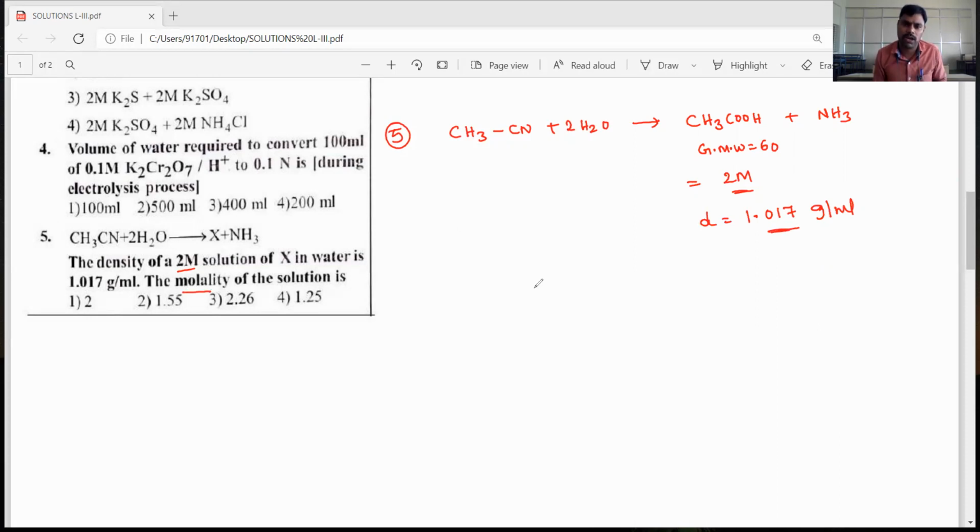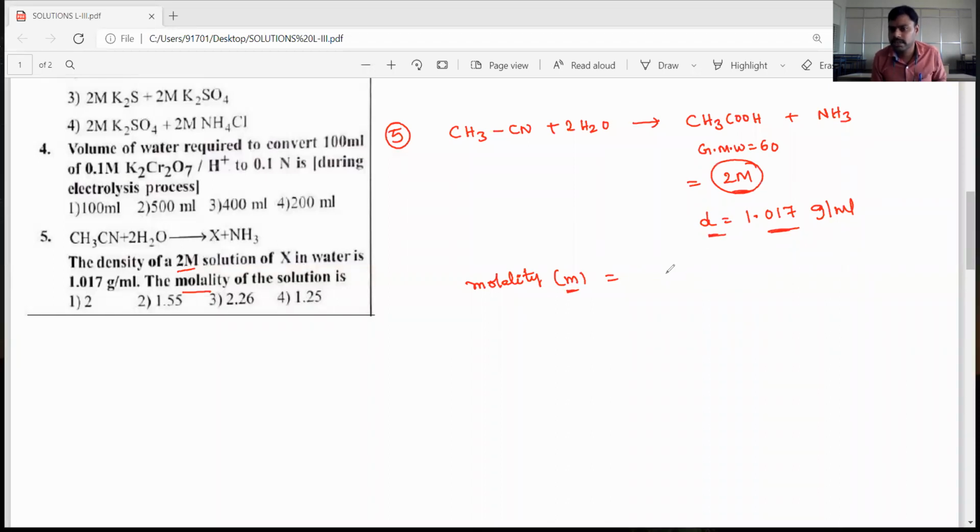What we have to find out is the molality of the acetic acid solution. What is the formula, dear students? The relation between molarity and molality: since they gave molarity and the density of the solution, we have to convert into molality.